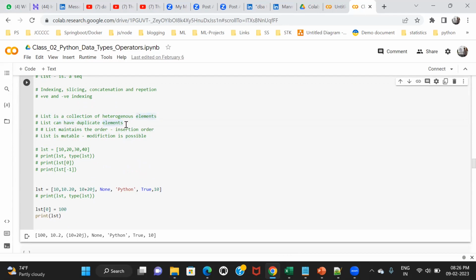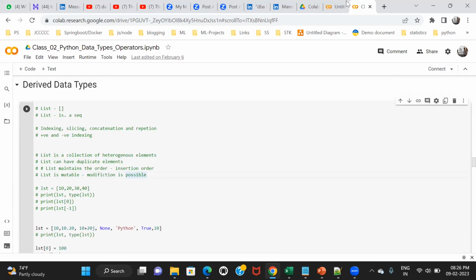I can repeat the same data multiple times. It maintains the insertion order. It is just like a queue. It maintains the position of each element. And the list can be changed. List can be modified. Modification is possible. So it's a technical term, mutable. So list is a mutable data structure. Okay, so these are some properties. Any doubt? We are good?